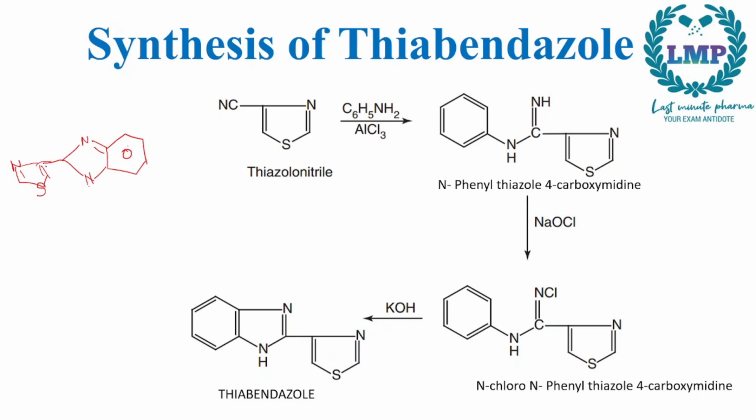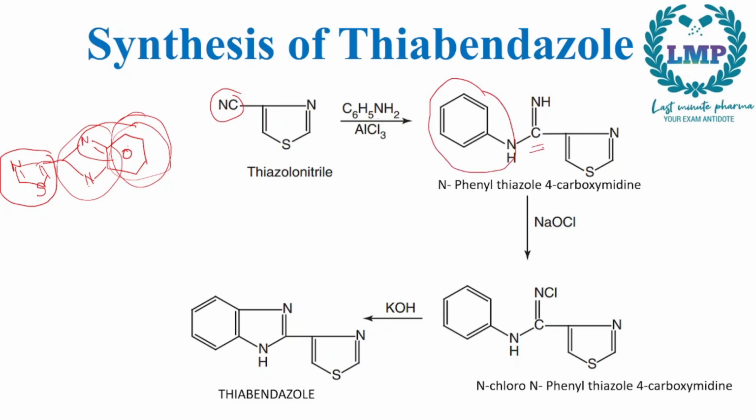So for this we will start with this ring right here. So we will take a thiazonitrile group. So we'll just attach a nitrile group here. We'll call it thiazonitrile group. So to this we will add, since we need this ring right here, along with this ring a benzene ring with an amine group. So we will call it aniline. So aniline in the presence of AlCl3 will give us this compound right here. There would be addition of this group to the previously existing nitrile group. There will be an H here and a double bond here. So this will be known as N-phenyl thiazole-4-carboxamidine.